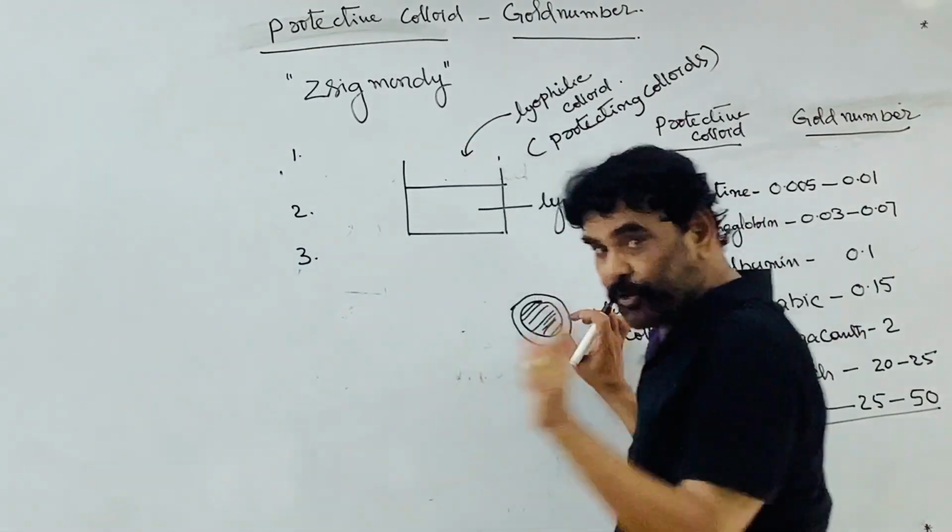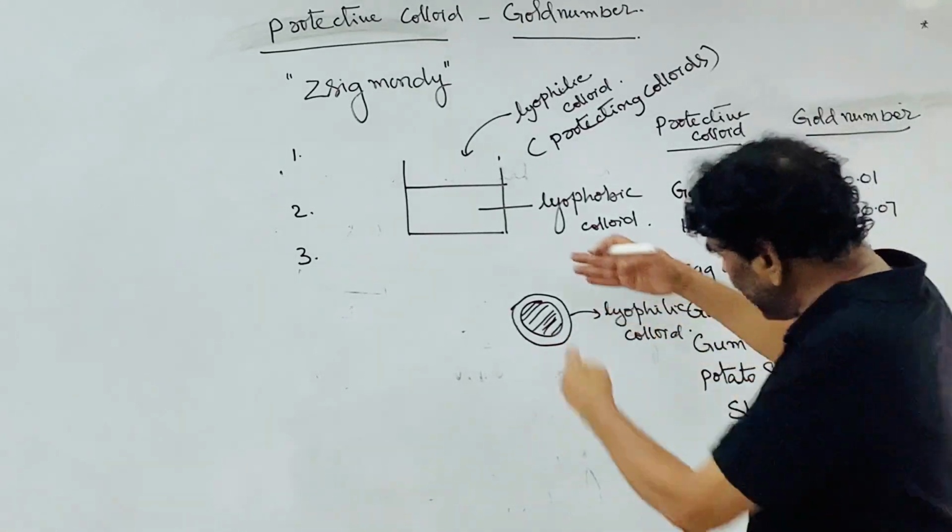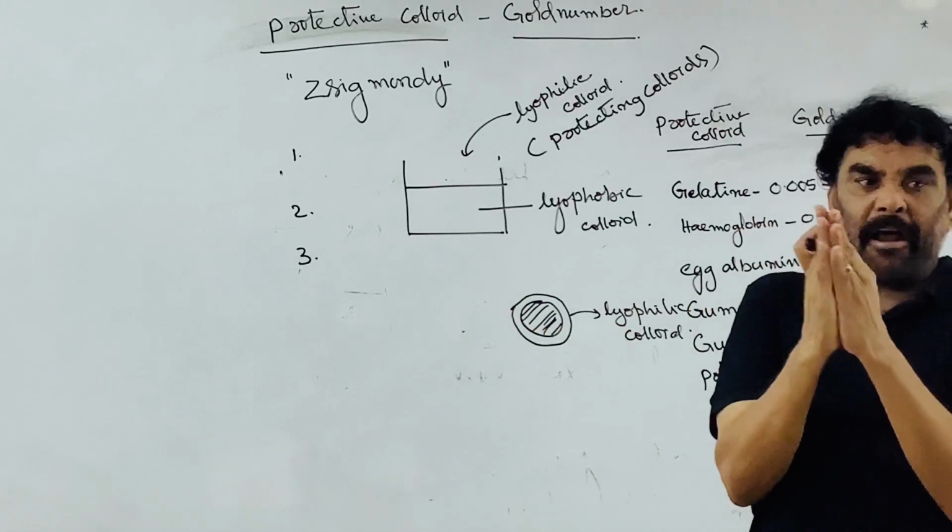A sheath of lyophilic colloid is formed. With the lyophilic colloid there will always be water or solvent; between these two, a solvent is brought.